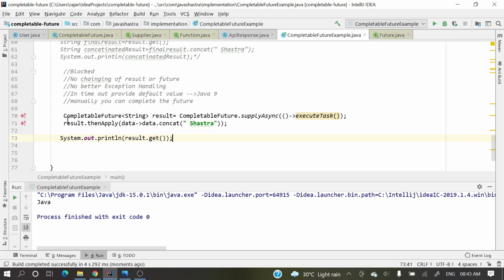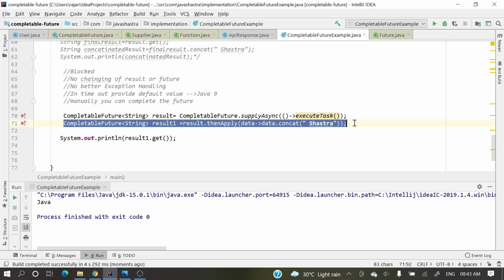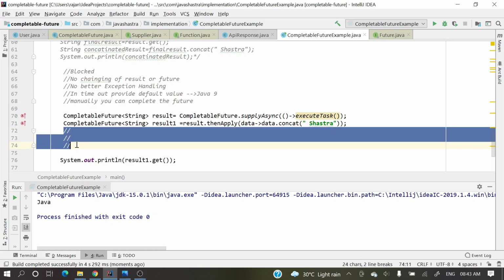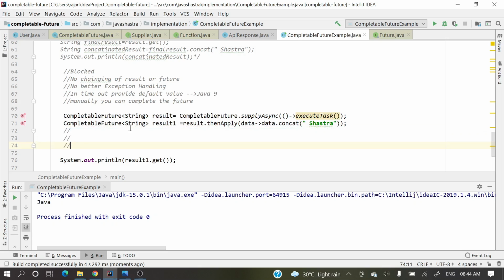Oh, sorry. So here we'll take that reference, result1, and call result1.get. If you see line number 71, this will not block. Suppose some lines of code will be there, 72, 73, 74. This code will not block. It will execute because this is non-blocking. Whenever this result is available, then it will apply this method.